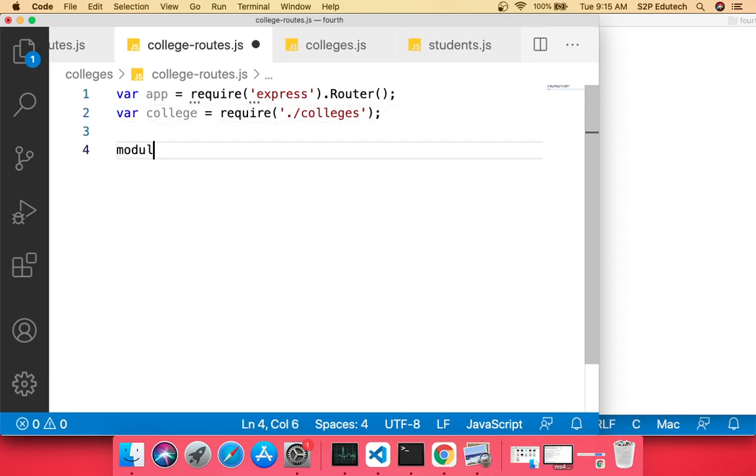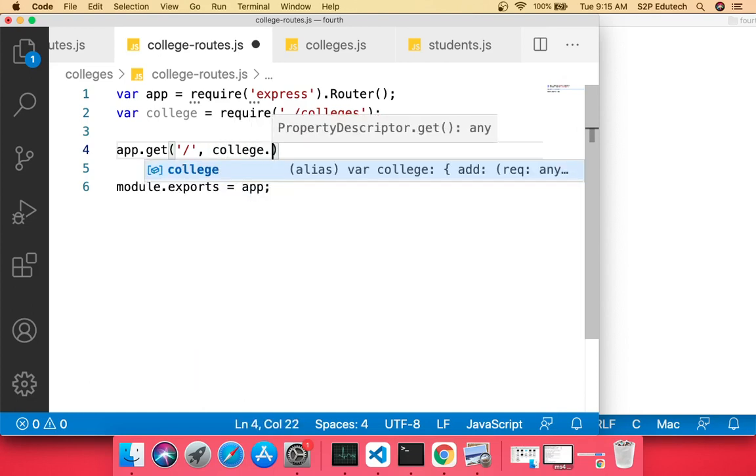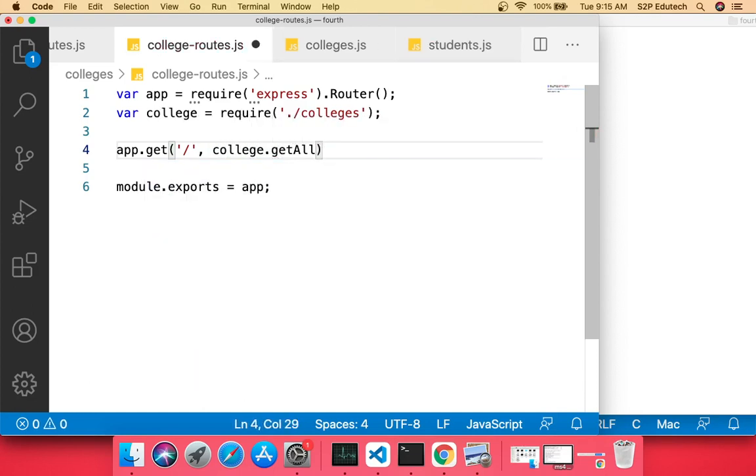Then I would say module.exports equals to app. Right, now in between this I would say app.get. I'll give slash, right, and against this slash what I would say is college.getAll. That's what I am calling.